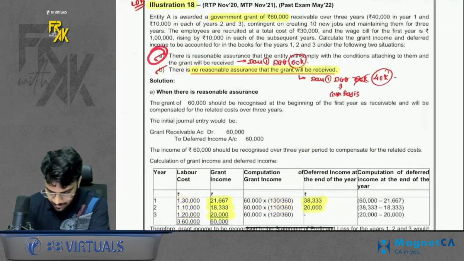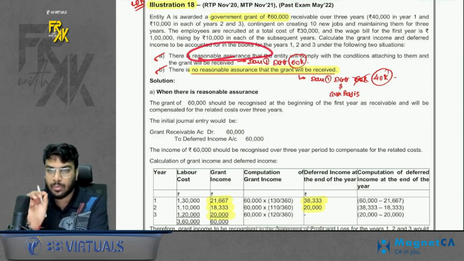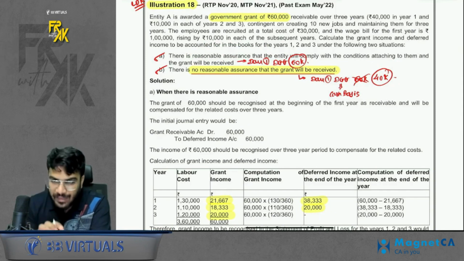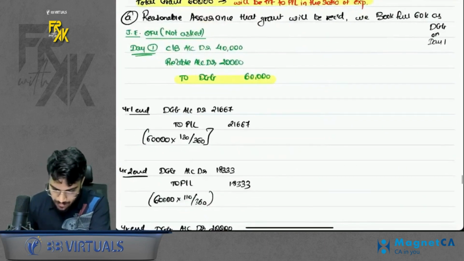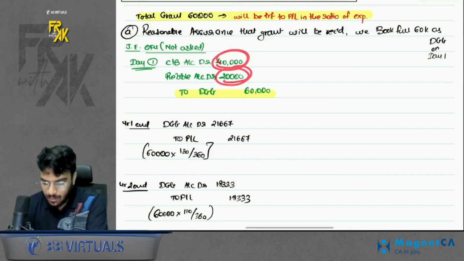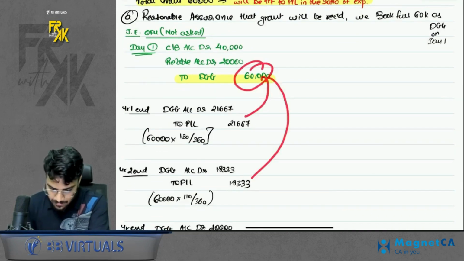The first case says that there is a reasonable assurance that you will comply with the conditions and that the grant will be received. Do remember that when there is a reasonable assurance that you will comply with the conditions and that you will receive the grant, you will book the full 60,000 on day 1 itself in DGG. So because I received 40,000 cash and the remaining 20,000 is receivable, I booked the full balance in DGG. And this 60,000 will be transferred to PNL in the ratio of expense.